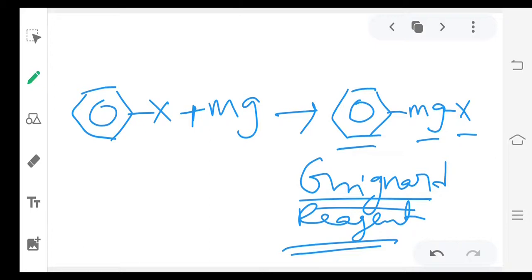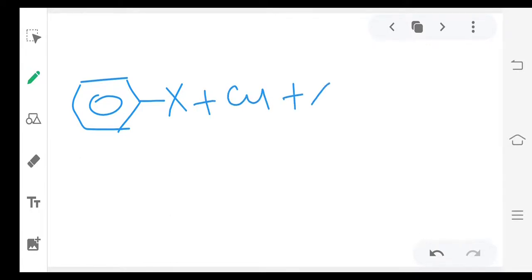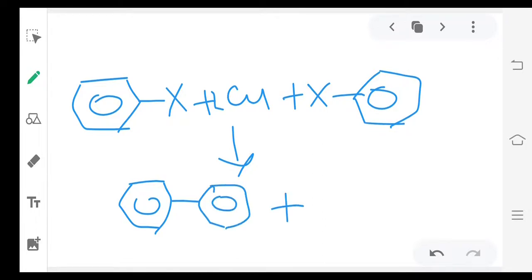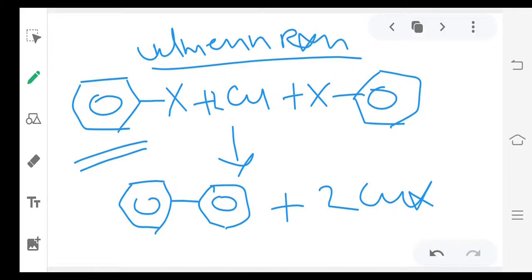Next, when aryl halides react with copper, plus 2Cu, here we will get biphenyl. Again, it is almost similar to our Fittig reaction, but this is the Ullmann reaction. This is not a Fittig reaction, this is the Ullmann reaction.